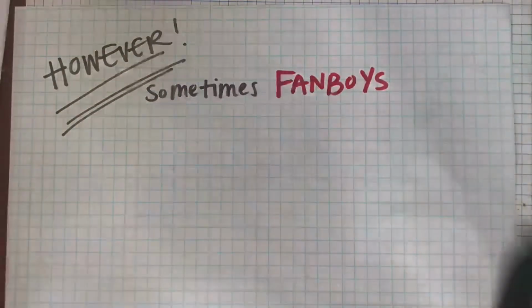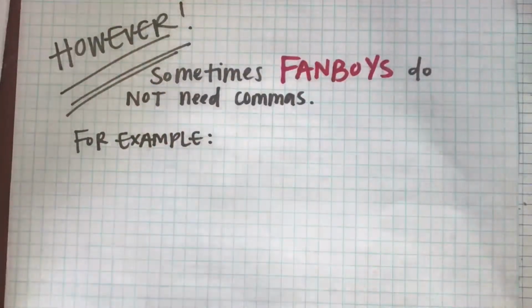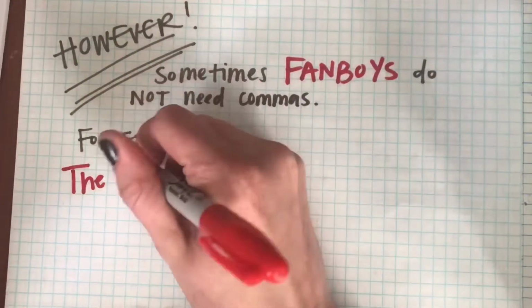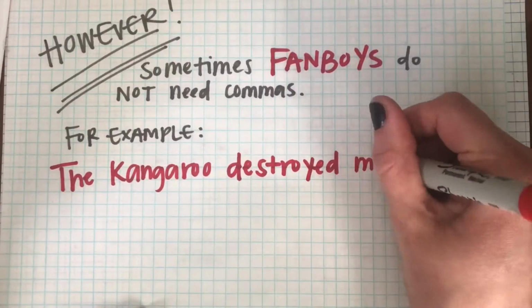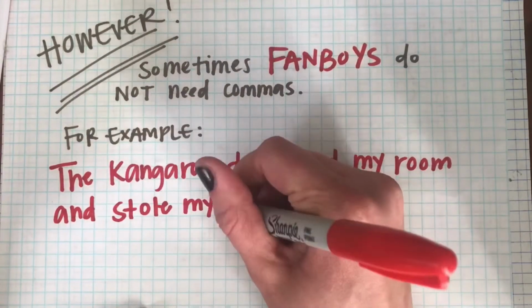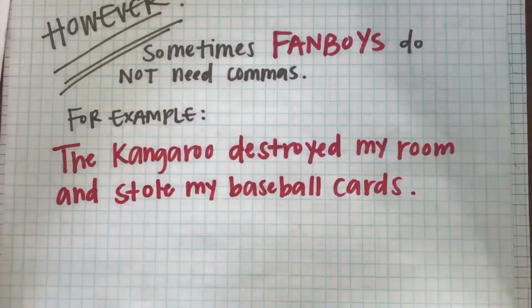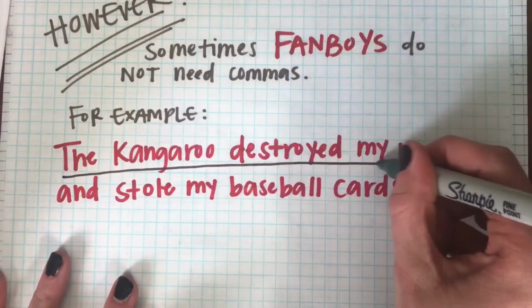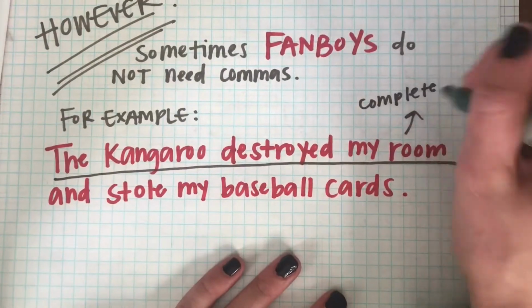Sometimes fanboys do not need commas. And why is that? Why do our fanboys not always need commas? Our coordinating conjunctions. So here's an example. The kangaroo destroyed my room and stole my baseball cards. A very rude kangaroo. So we see the kangaroo destroyed my room. That is a complete thought right there. Not a complete sentence, a complete thought.